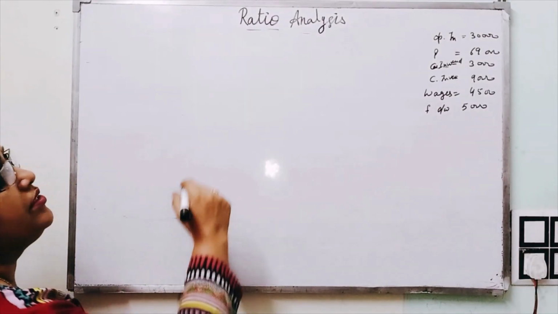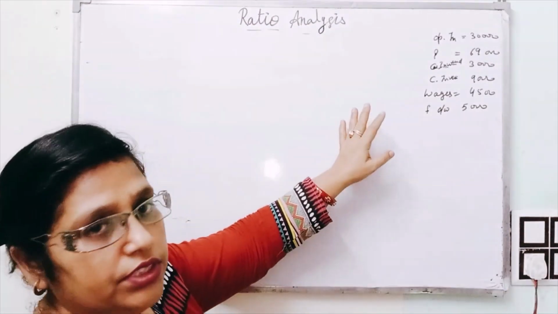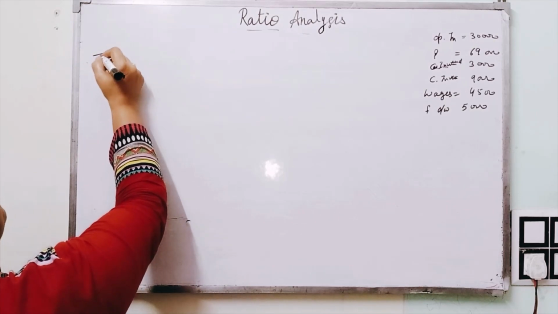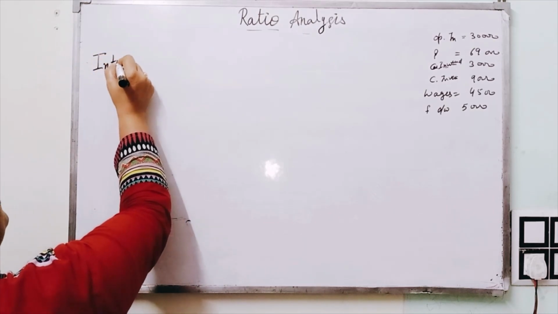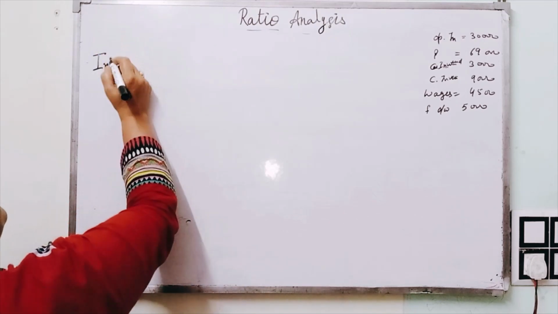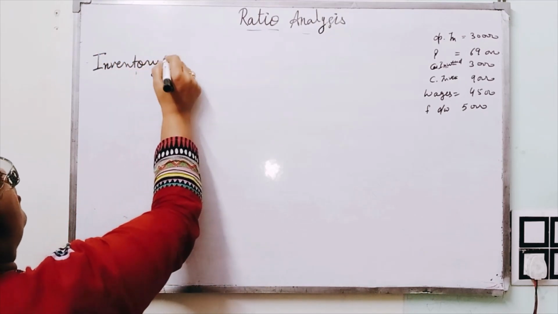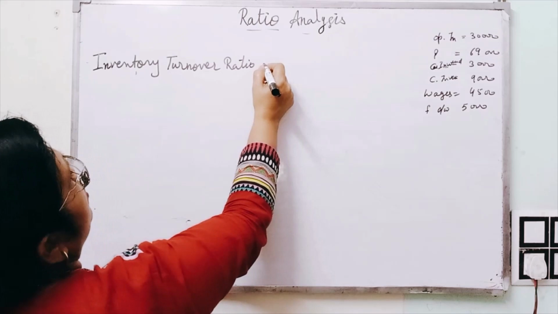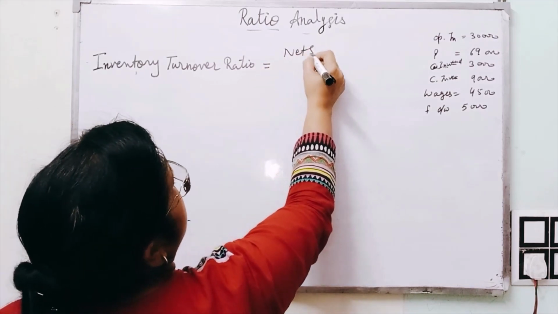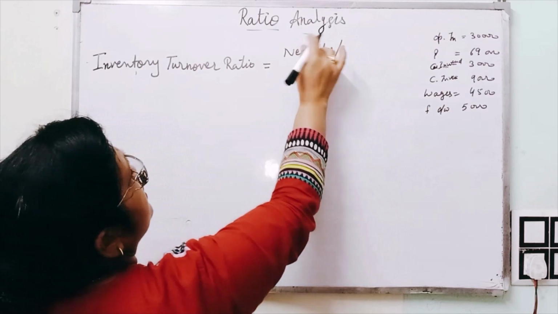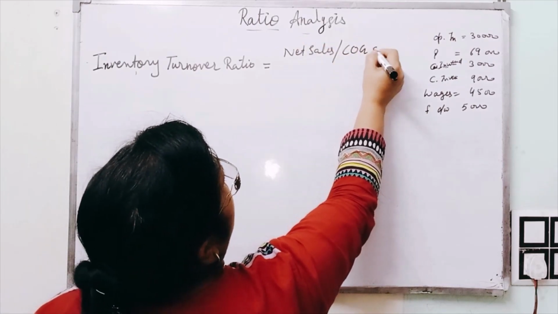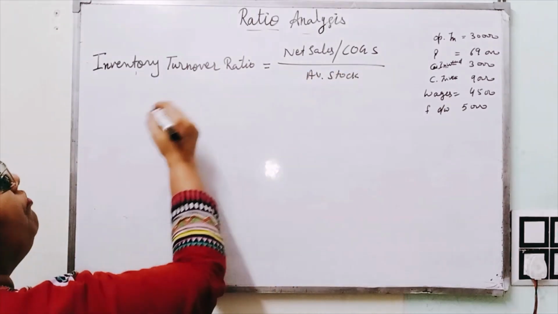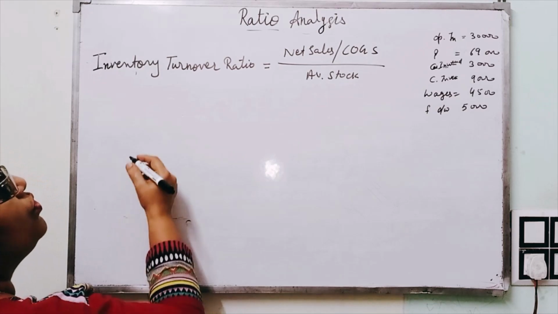Yes, according to our problem which is given now, we have to calculate the inventory turnover ratio, or we can say stock turnover ratio. Inventory turnover ratio is equal to net sales, or we can say cost of goods sold, divided by average stock. Now how can we calculate net sales or cost of goods sold?